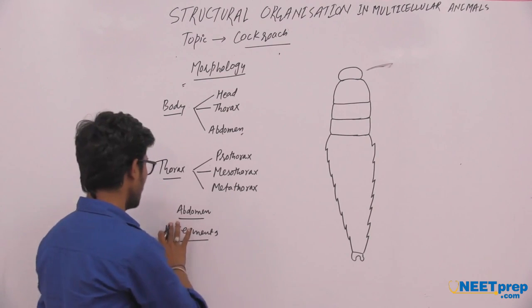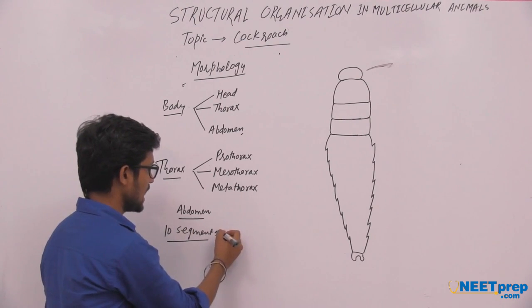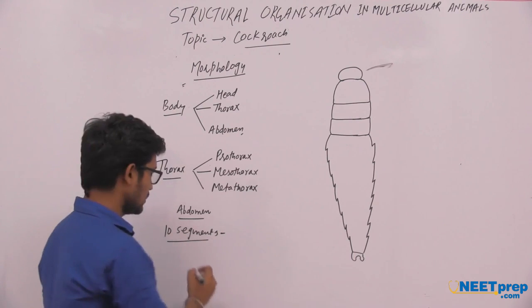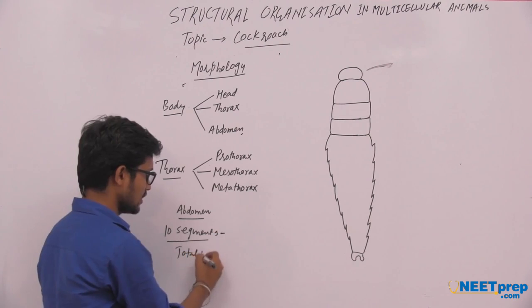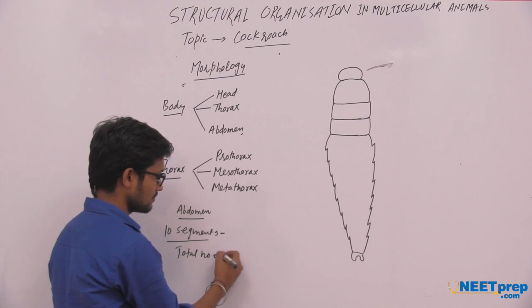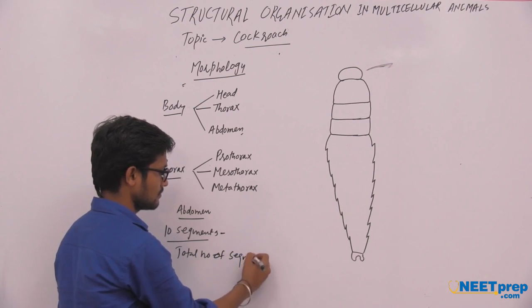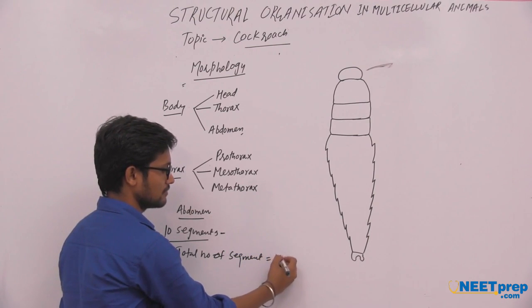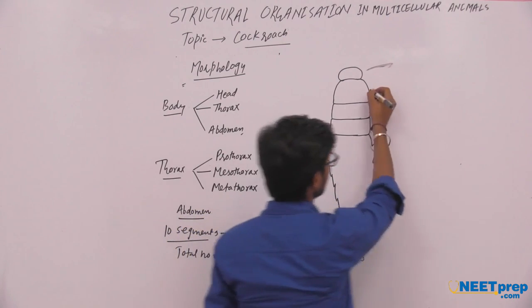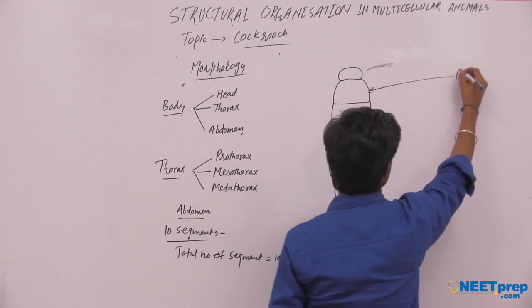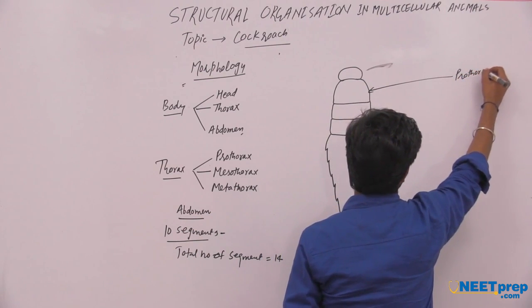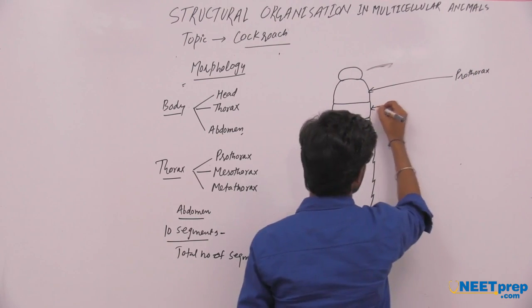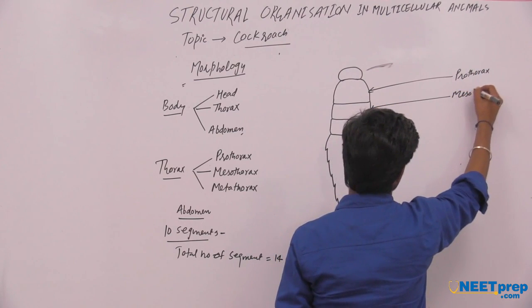There are 10 segments in the abdomen area. The total number of segments in the cockroach is 14. This is a particular segment of cockroach.